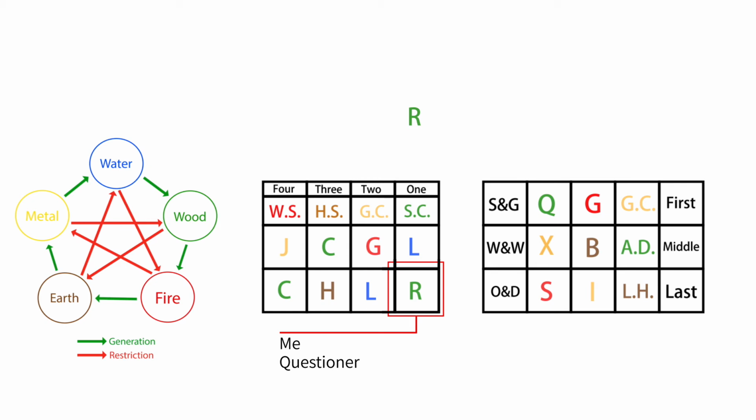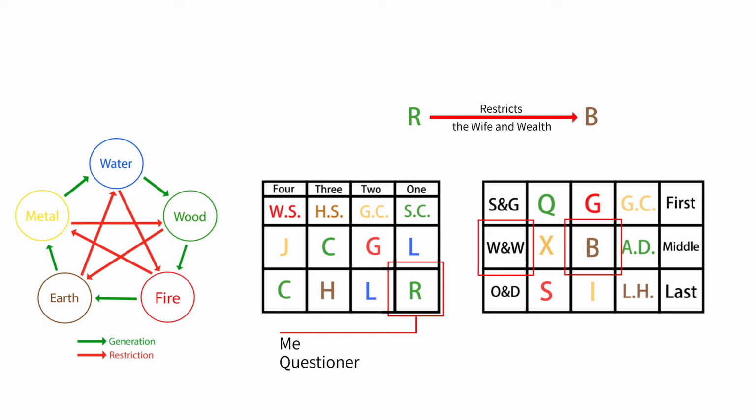Let's look at the 3 transmissions of this course. The second transmission is the Chou, which is B, and the attribute of 5 elements of B is earth. According to the relationship between generation and restriction of the 5 elements, wood restricts earth, so R restricts B. So the relationship of the 6 relatives between R and B is called the wife and wealth. I abbreviated it as W and W.